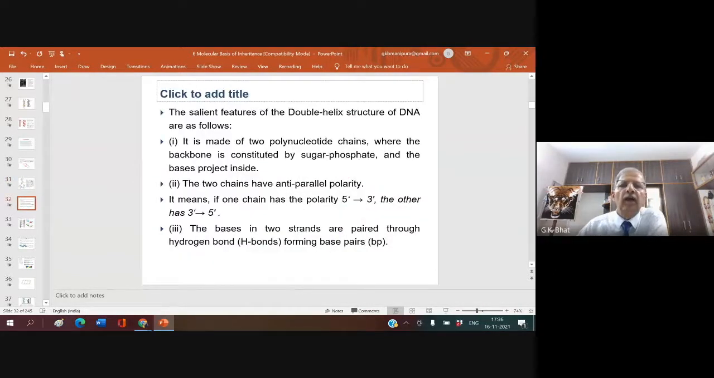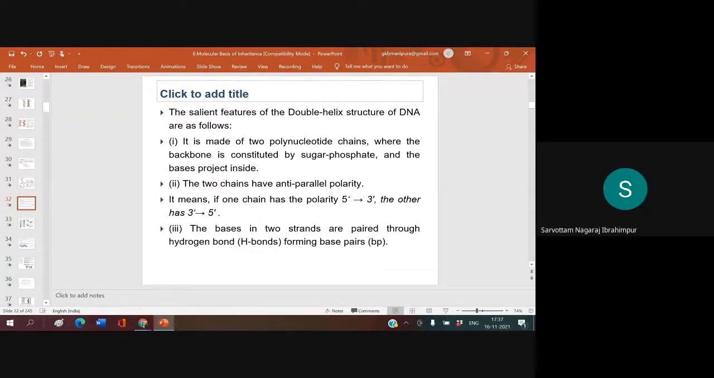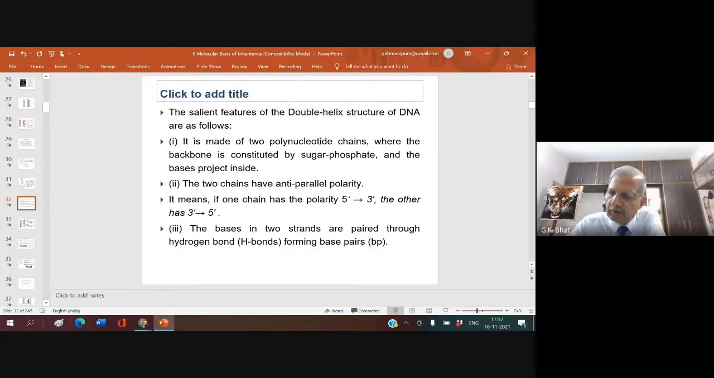So, the salient features of the double helix structure of DNA are as follows. Sarottam, is it clear? Yes? Clear. Namrata? Yes, sir. Rakesh? Okay.